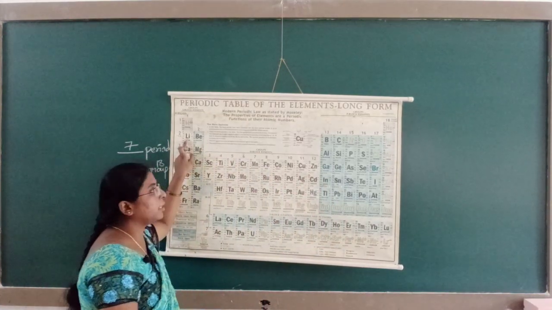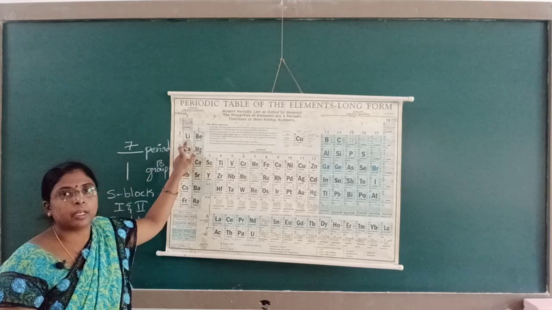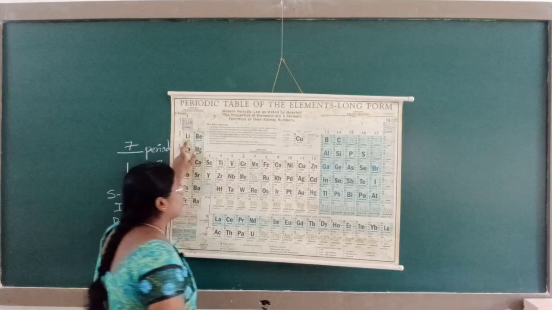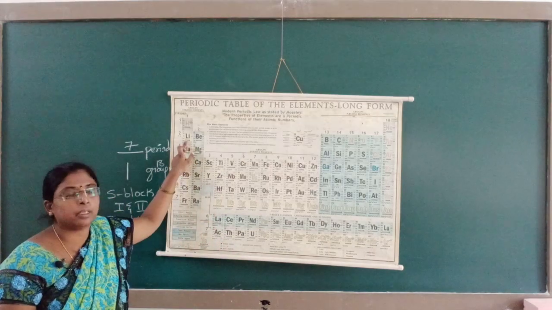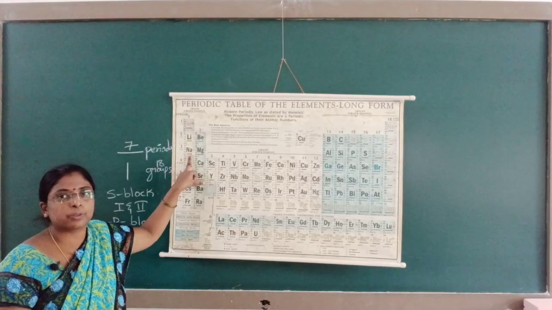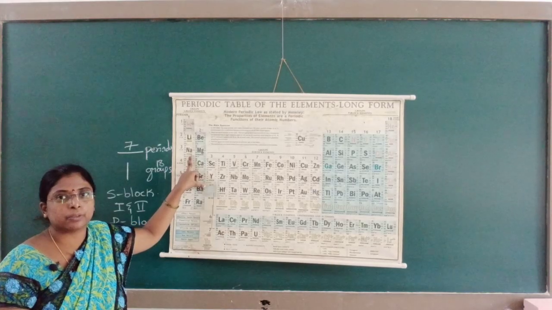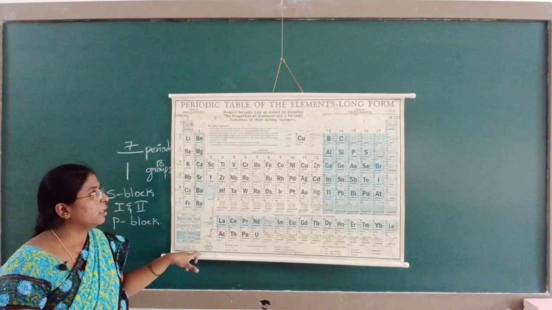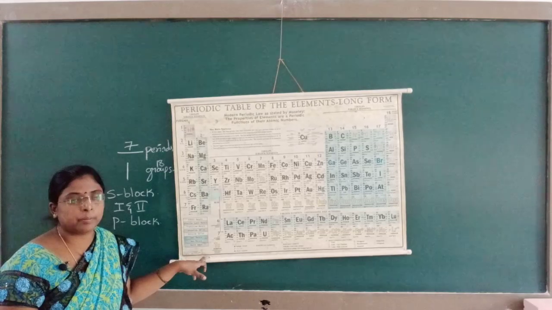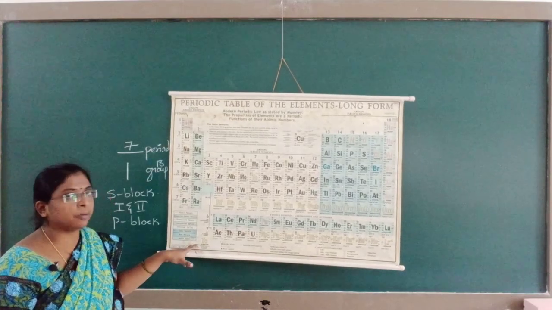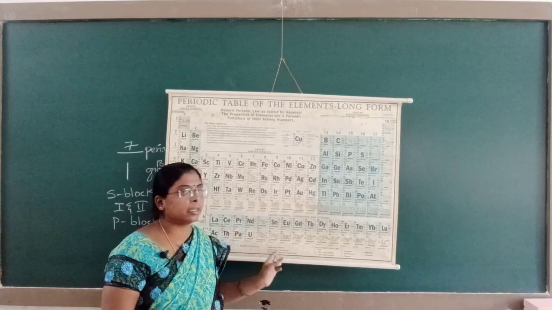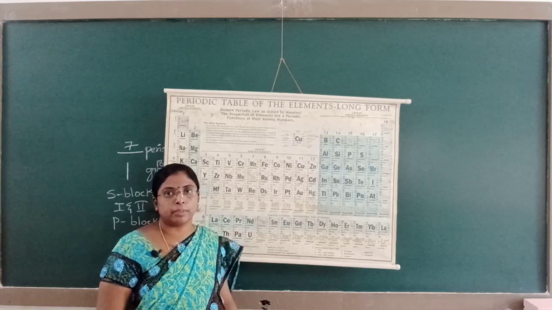If we want to write lithium, we write the electronic configuration with respect to helium. In this way the nearest inert gas is used to write the electronic configuration of that element. So this is the brief introduction regarding the modern periodic table, which is made up of 4 blocks: S block, P block, D block as well as the F block elements.